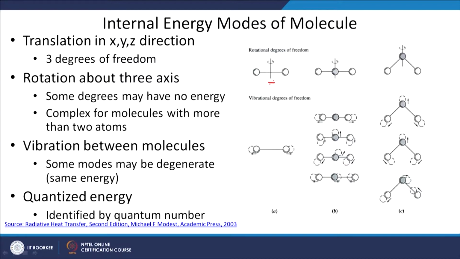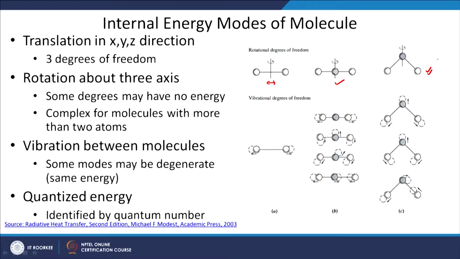So, this is one way of rotation, this is another way of rotation, and if the molecule is not linear, let us say this type of molecule, then this type of rotation may be there.